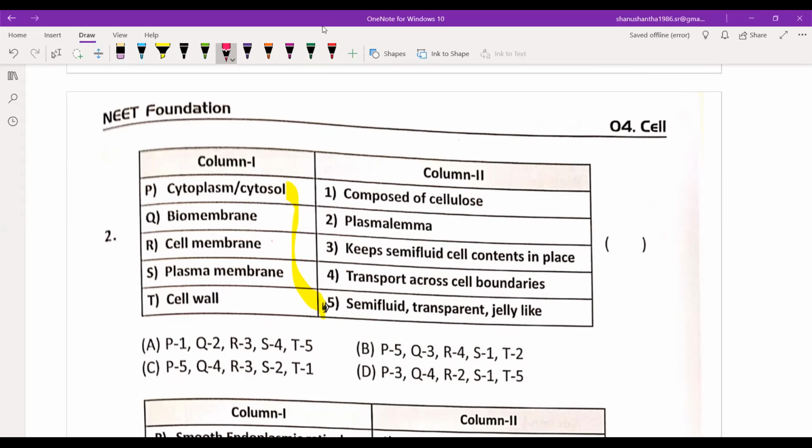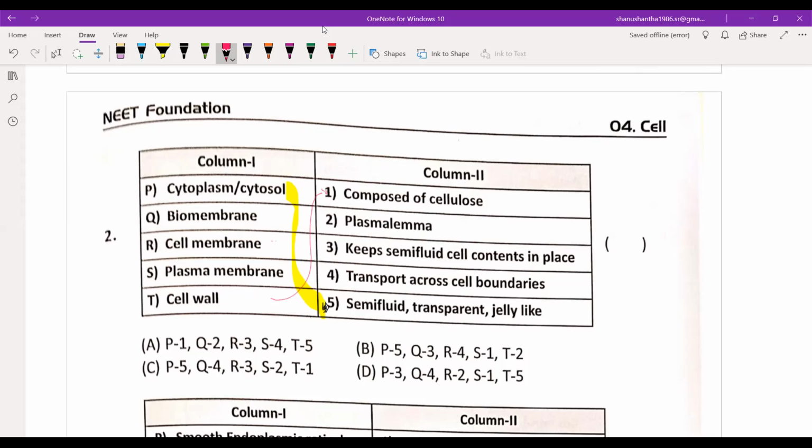Cell membrane is what, children? Plasma membrane is also called plasmalemma. Cytoplasm is semi-fluid. R is 3: keep semi-fluid cell contents in place. Cell wall is composed of cellulose.